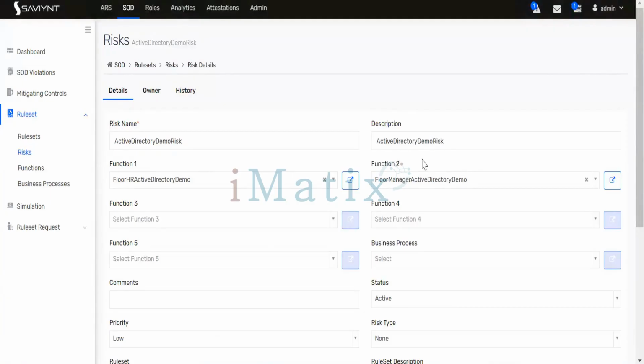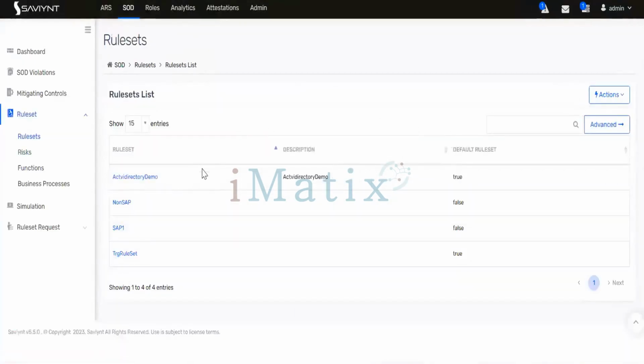If you believe you have more than 2 entitlements which can cause a violation, you can attach up to 5 functions, as they have given here. You can create another function which has a violation, up to 5 functions, and attach them to your risk. Once your risk is prepared, I can finally attach this risk to my role set.